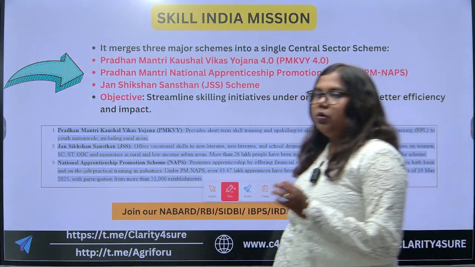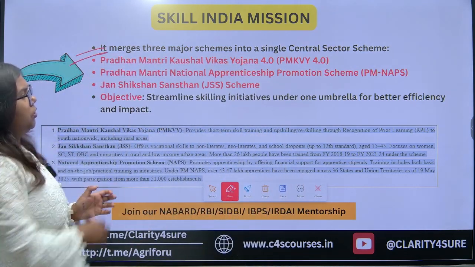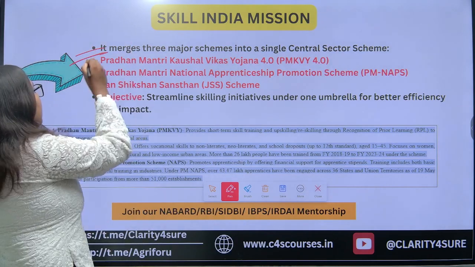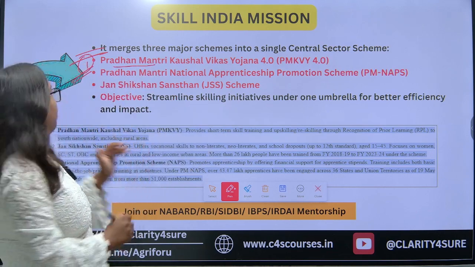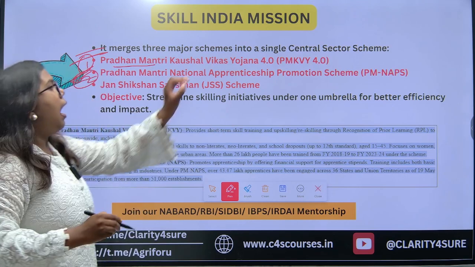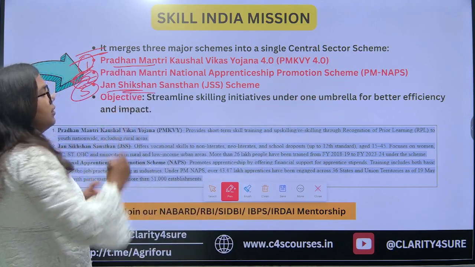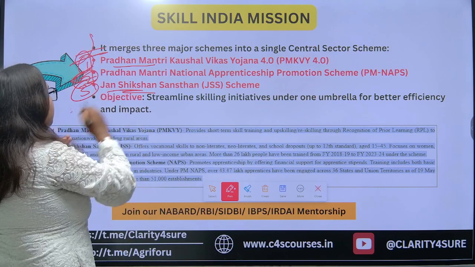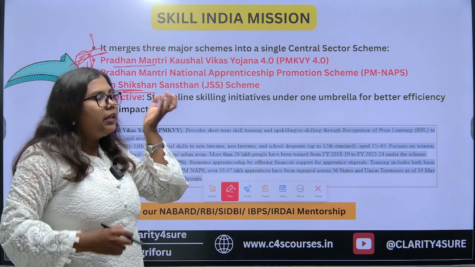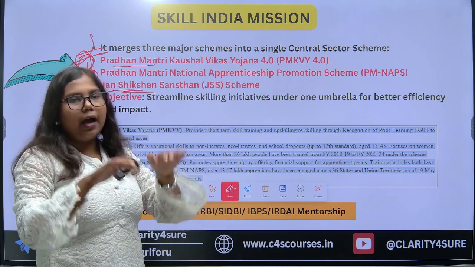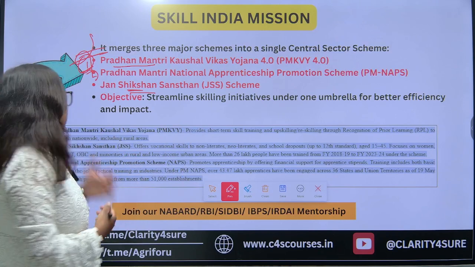Now, I was talking about the Skill India Mission in this scheme. This Skill India Mission has merged 3 different schemes, of which the very first is Pradhan Mantri Kaushal Vikas Yojna 4.0. Then the Pradhan Mantri National Apprenticeship Promotion Scheme. Then the third is the Jan Shikshan Sansthan Scheme. It has merged these 3 schemes, and the objective behind merging them is to initiate the skill development programs under an umbrella scheme for better efficiency and impact on the youth.